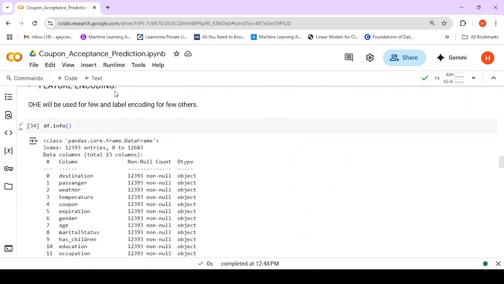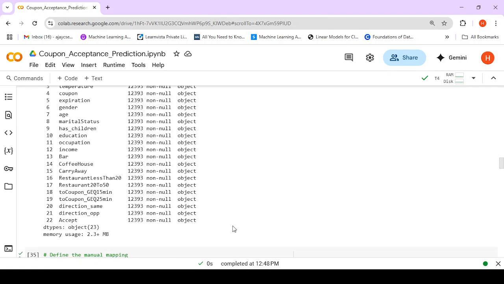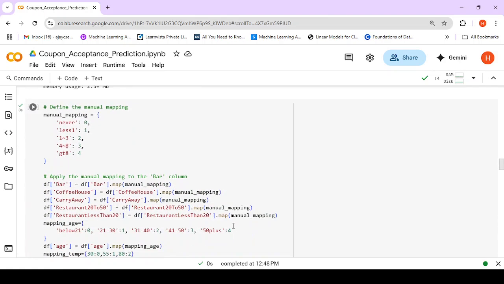Because no numerical variables are there, no scaling needs to be done. One hot encoding will be used for a few, and label encoding, that's the ordinal encoding, will be done for other columns. So now let us see what kind of mapping we are going to do for which columns. Bar indicates how many times the person visits. So here: never, less than 1, 1 to 3, 4 to 8, and more than 8. These values are put as 0, 1, 2, 3, 4 depending upon their frequency.